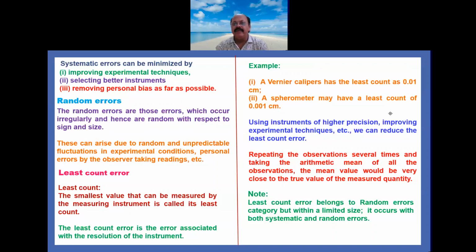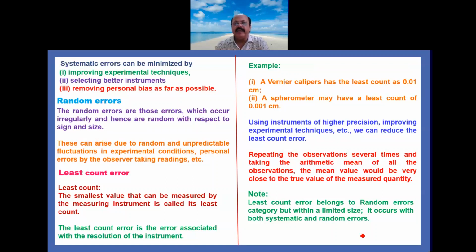For example, a vernier caliper has the least count of 0.01 centimeter. If the vernier caliper's least count is 0.01 centimeter, then if error occurs in the quantity which you measured with it, that error occurs because of the resolution of the vernier caliper.